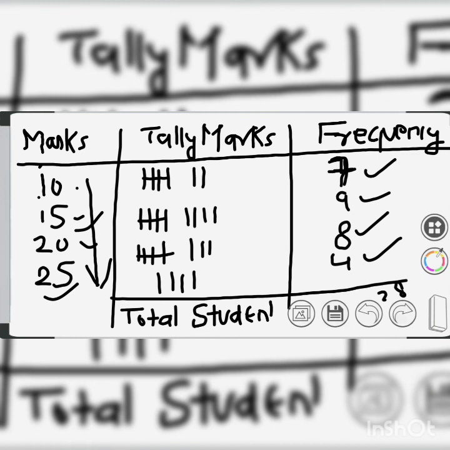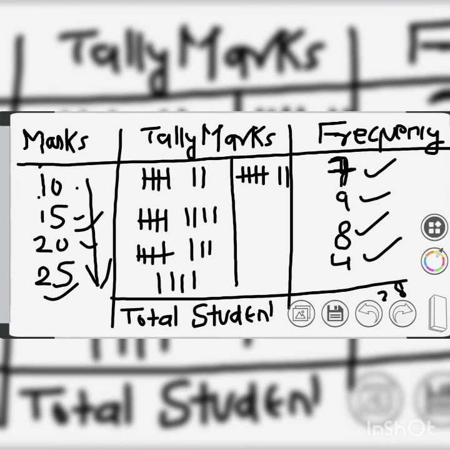How do we make these tally marks? When we draw 4 lines first, the 5th line we always cut in between. We draw a line which dissects these 4 straight lines into 2 equal parts. For example, I am showing it here. For frequency 7, we will draw 1, 2, 3, 4 lines, and 1 line we will draw like this, the 5th line. It will be 5 plus 2, two separate lines.